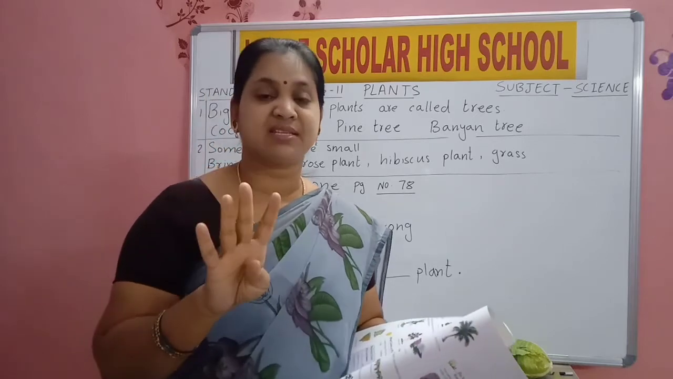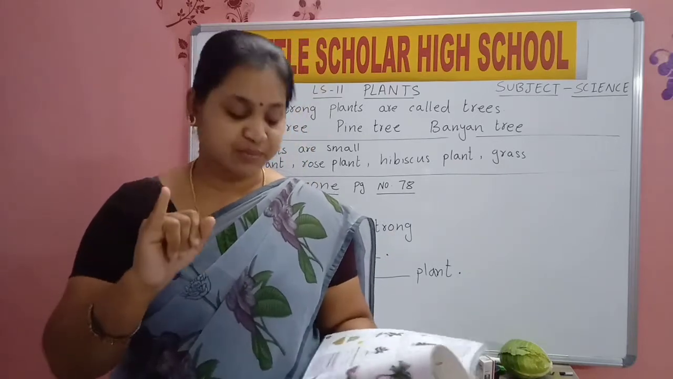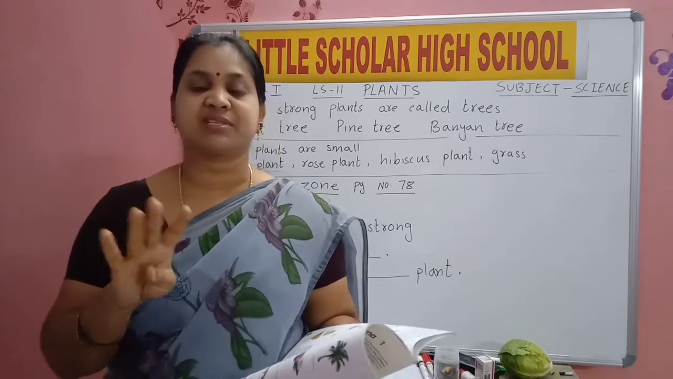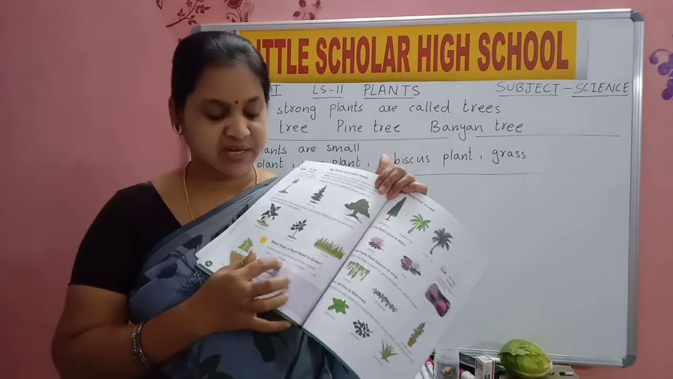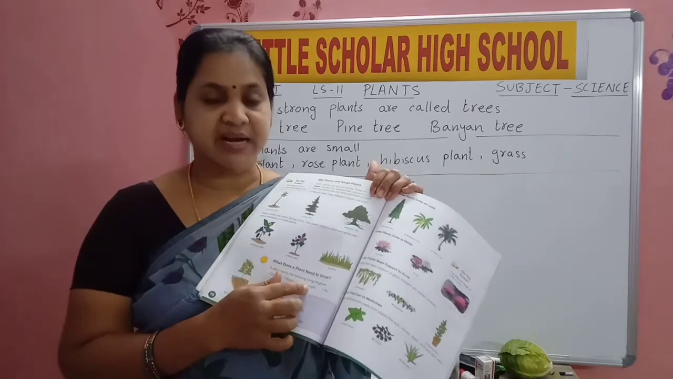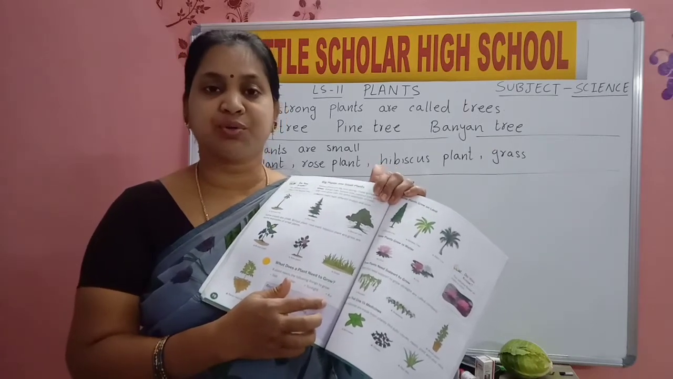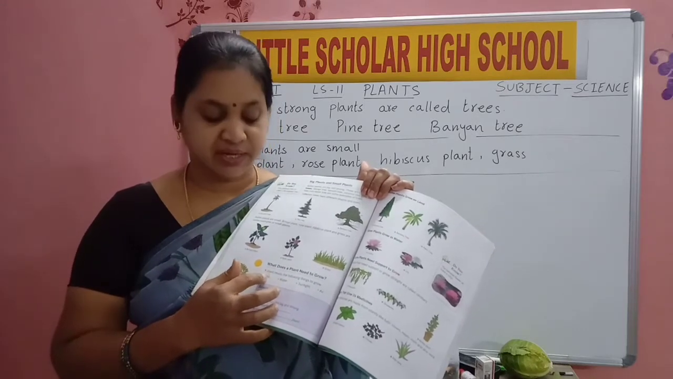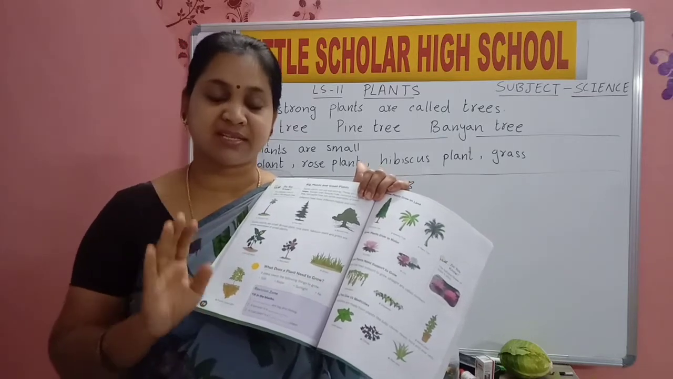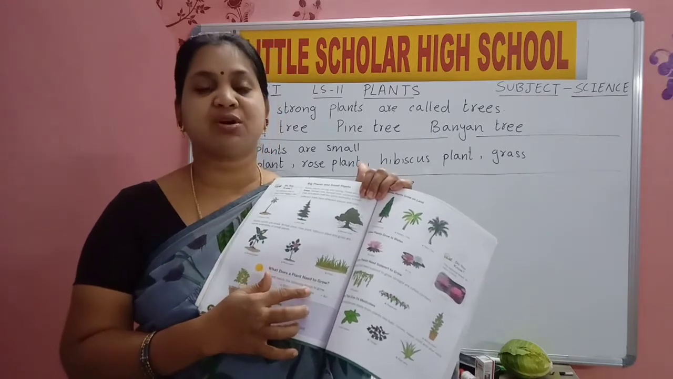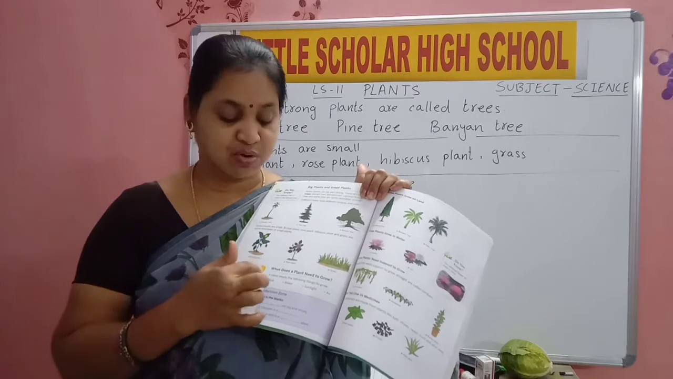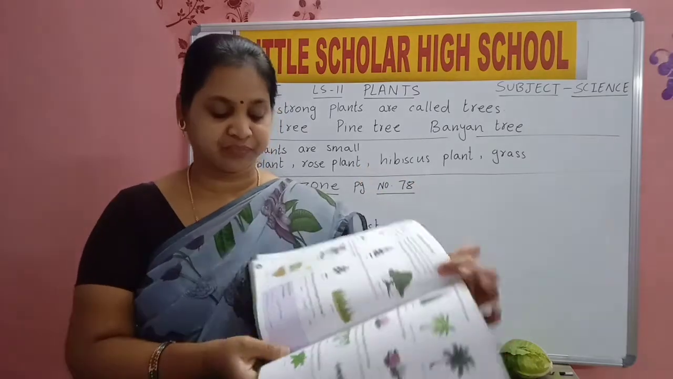So 4 things plants need to grow. What are they? First one is soil, water, sunlight, air. Come on, say soil, water, sunlight, air. Plants need soil, water, sunlight and air to grow. If sunlight is not there, it will not grow. If there is no proper air, it will not grow. So plants need all these 4 so that they will grow properly.